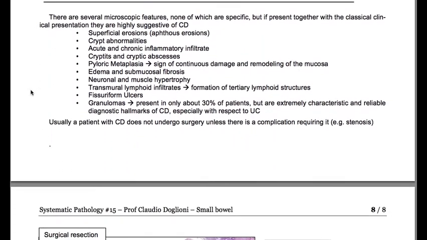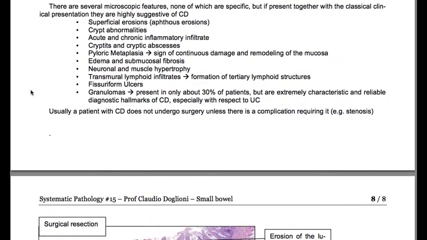There are several microscopic features, none of which are specific, but if present together with the classical clinical appearance, they are highly suggestive of Crohn's disease.